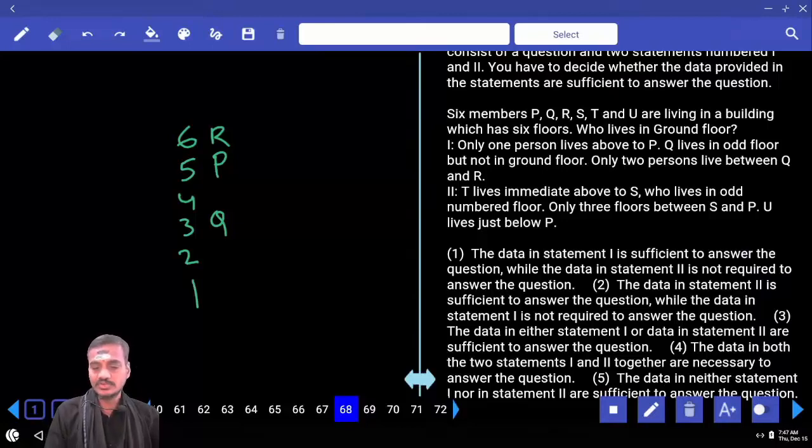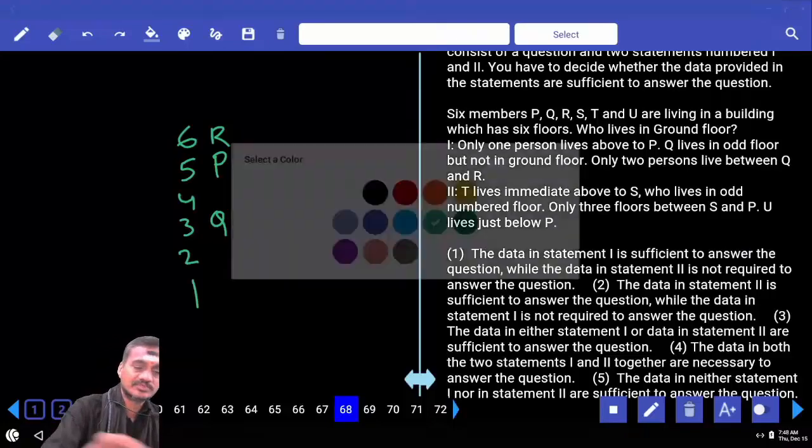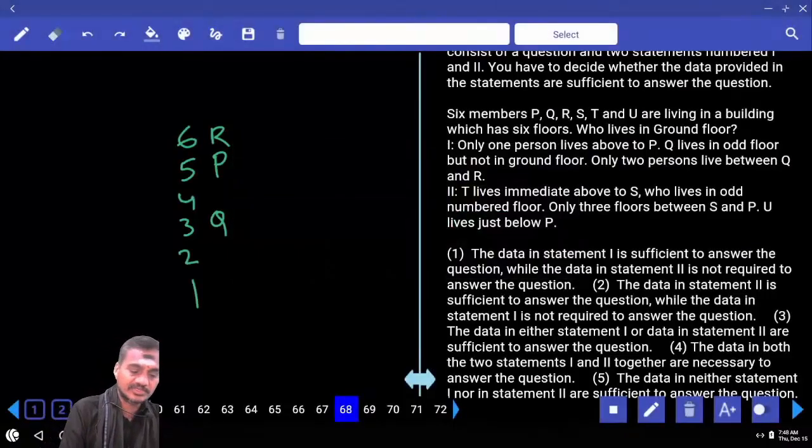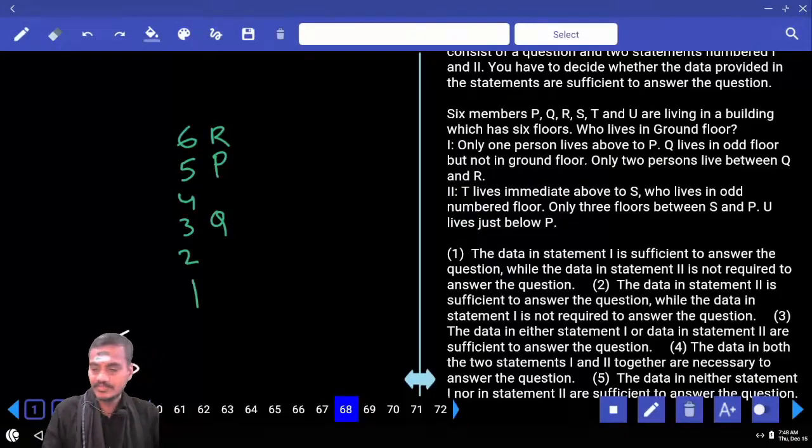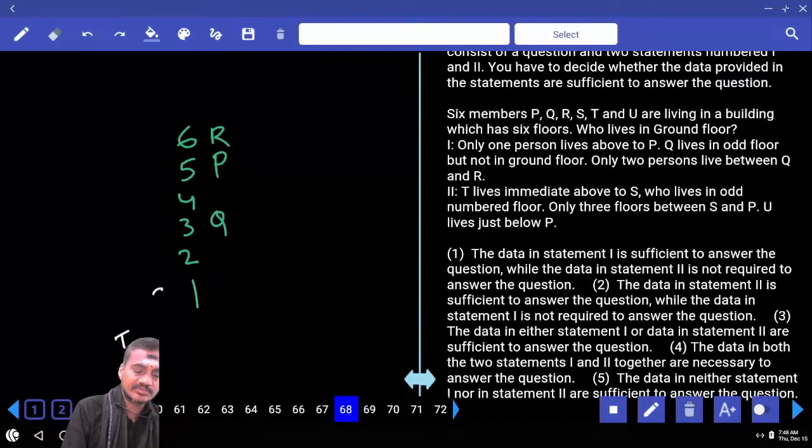Then next one, 2 alone. T lives immediately above S. Now T is immediately above S, and S lives on an odd number floor. S and T can be like this, and only 3 in between S and P. 1, 2, 3, P will be here. Then if you take S on the 3rd floor, is it possible? 3 in between S and P, not possible. Hence, what is the other possibility? If you have S here, T is here. Now 3 in between S and P, P will be at this place.